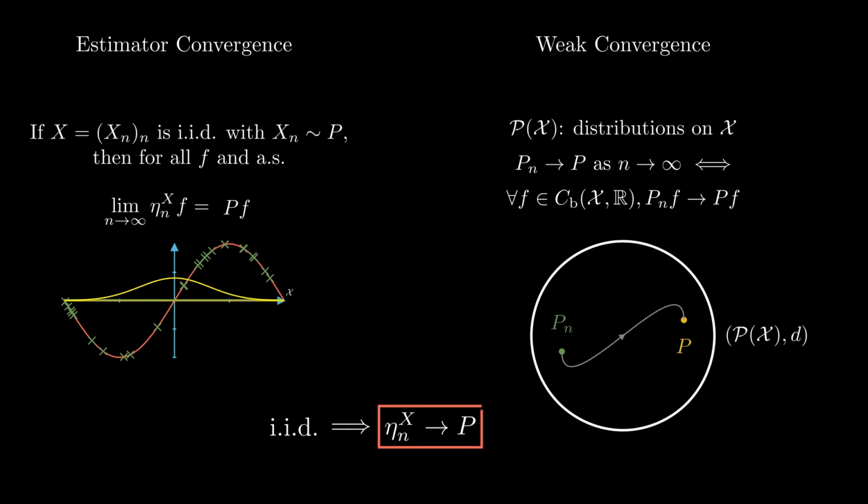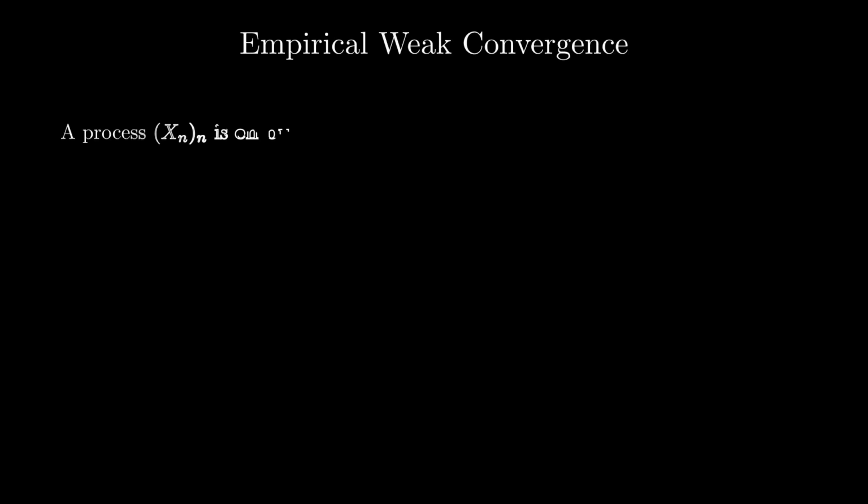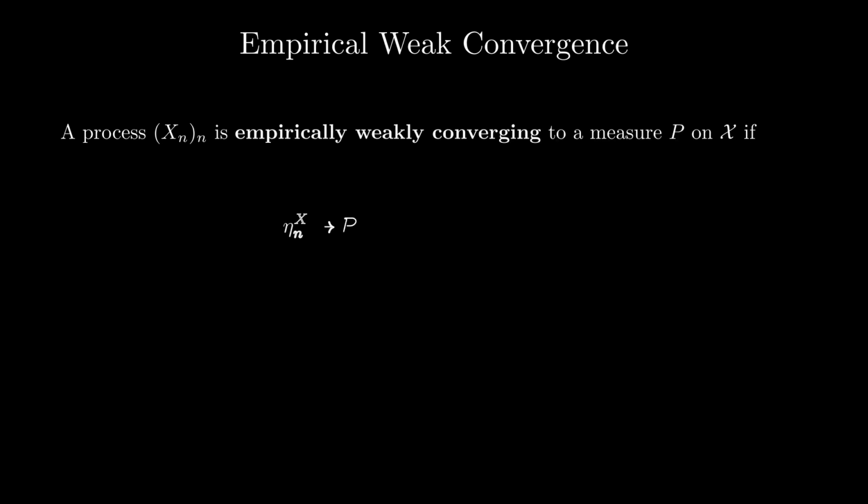This condition is precisely what we take for the basis of the definition of empirical weak convergence. After this long motivation, we are finally ready to define EWC. We need to be precise, however, since simply requiring that the sequence of empirical measures converges is not a good definition. Indeed, recall that an empirical measure is random. Therefore, its convergence needs to be stated in probabilistic terms.